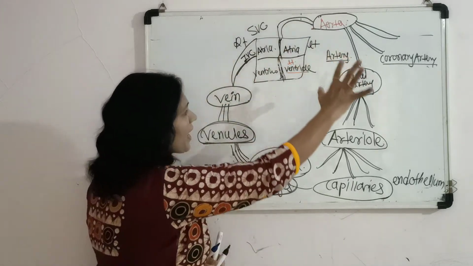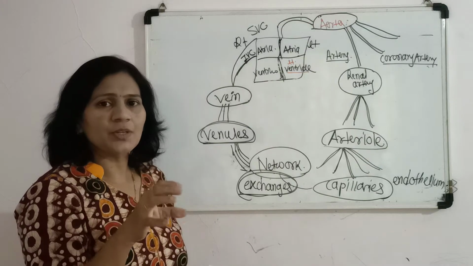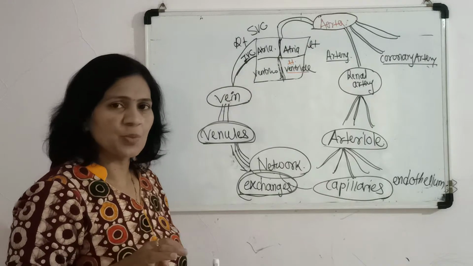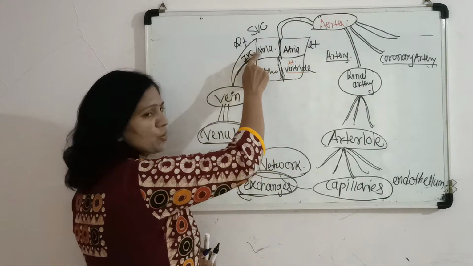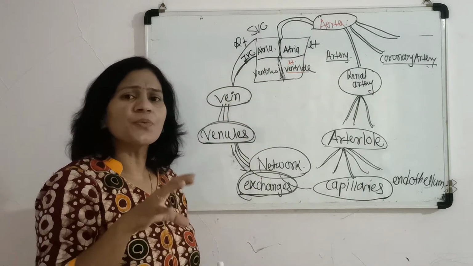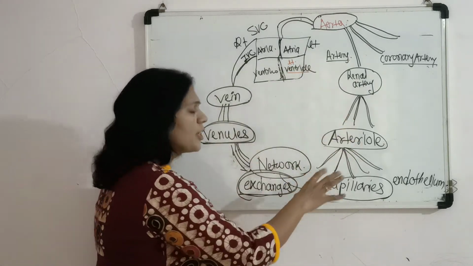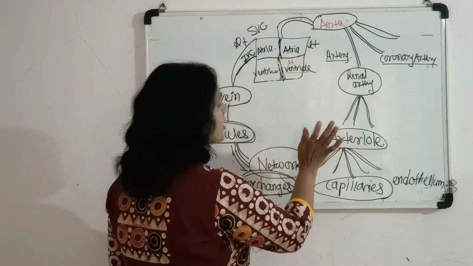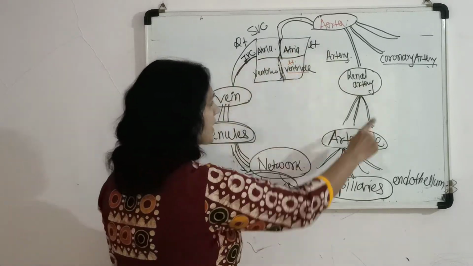So here I have drawn the schematic representation of the circulation of the blood, how it takes place inside the body. It starts from the heart and again comes toward the heart. This is the most important pathway which we will discuss for each system also. This is related to every system. Only the name of the artery, arteriole or organ changes, but the pathway is the same.